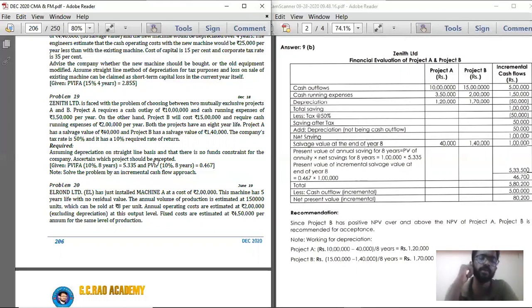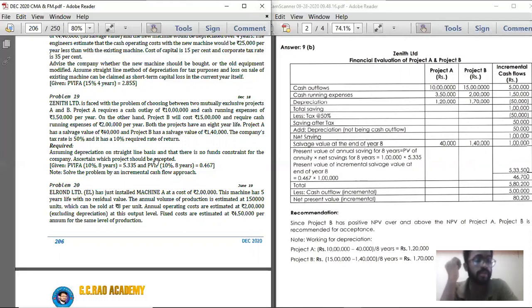So you can use NPV because there is no time disparity. Project A has a salvage value of 40,000. Project B has a salvage value of 1,40,000. The company's tax rate is 50% and it has a 10% required rate of return. Assume depreciation on straight line basis and that there are no funds constraints for the company. Ascertain which project should be accepted.